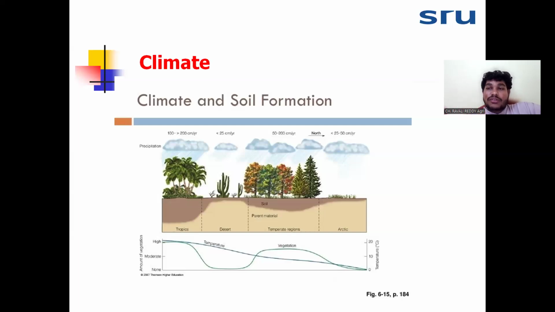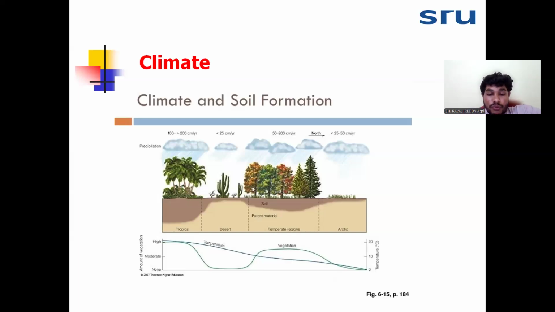So the advanced stage soil properties depend on the climate, and the early stage soil properties depend on the parent material. When the soil matures, the properties of the soil will depend on the climate, not on the parent material. Okay, so in the climate, two factors are very important for the formation of the soil: one is the rainfall, another one is the temperature.